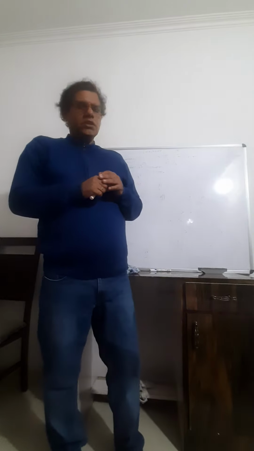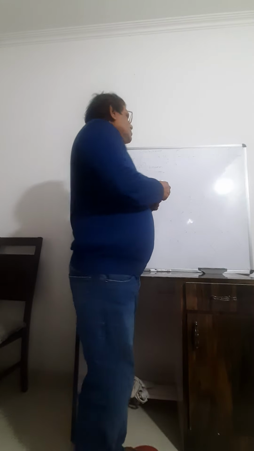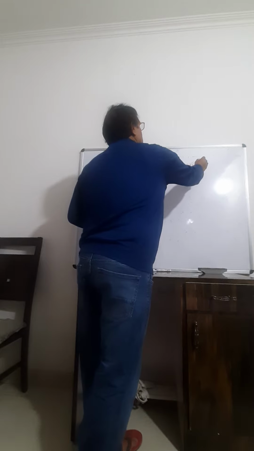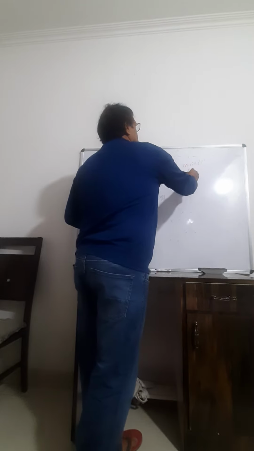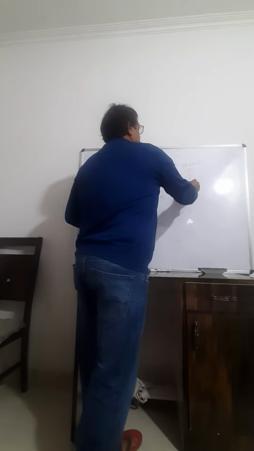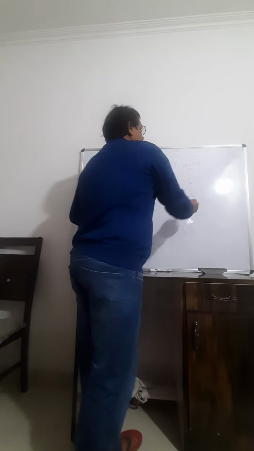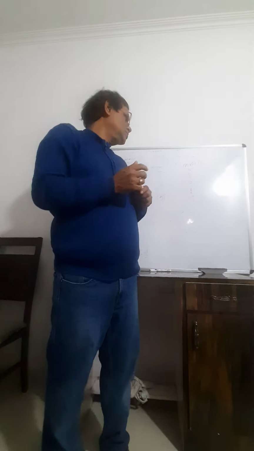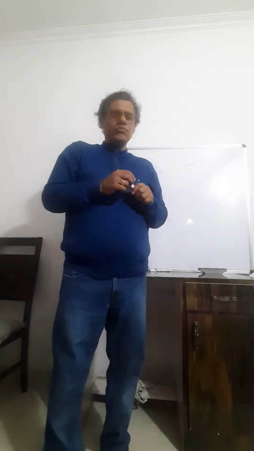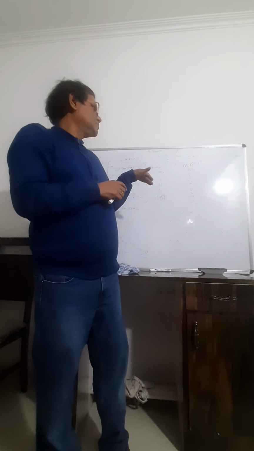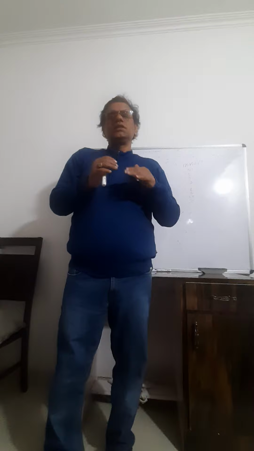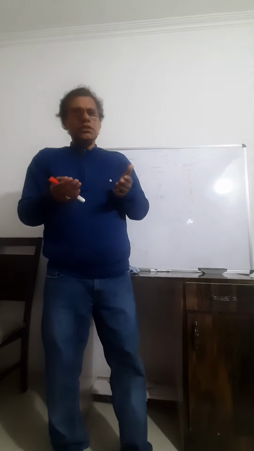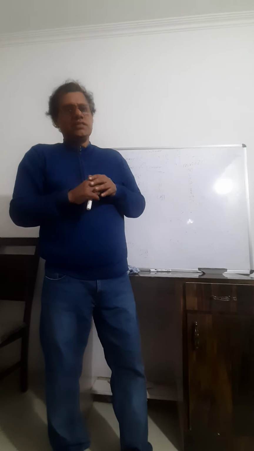These 8 essential amino acids are remembered by the mnemonic "most VIP L square T square". That means methionine, valine, isoleucine, phenylalanine, leucine, lysine, threonine, and tryptophan. These 8 amino acids are essential because they are not synthesized in our body, so they are maintained by the intake of a balanced diet.